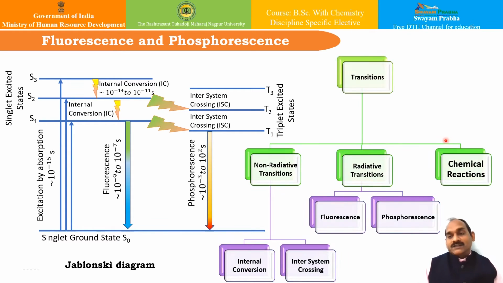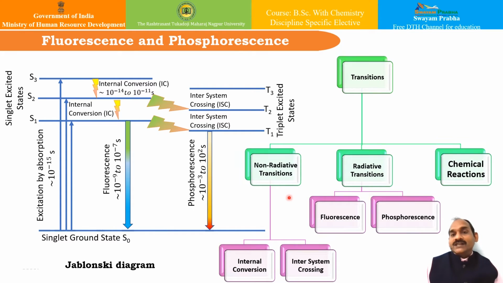Apart from these two, there is a third possibility of chemical reactions or chemical transitions. So what are these? In some cases, if neither fluorescence nor phosphorescence takes place after the excitation, then what happens to the molecule? The molecule undergoes a chemical reaction, and whenever a molecule undergoes a chemical reaction, it is called a photochemical reaction.